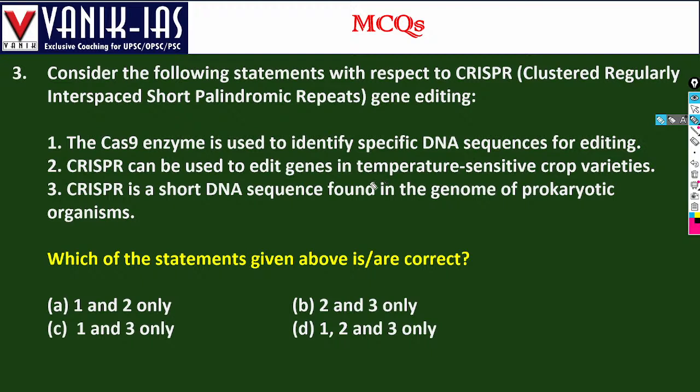CRISPR is a short sequence found in the genome of prokaryotic organisms. Yes, it can be used. But Cas9 is not for genome sequencing. Cas9 is for gene cutting, cutting of DNA, cutting of genes. Yes, it can be used for temperature sensitive crop varieties, and CRISPR is a short DNA sequence found in the genome of prokaryotic organisms. So options 2 and 3 are right with respect to CRISPR technology.